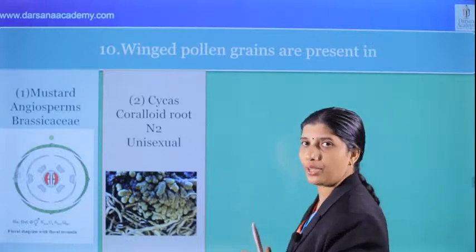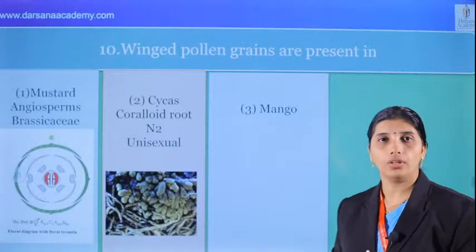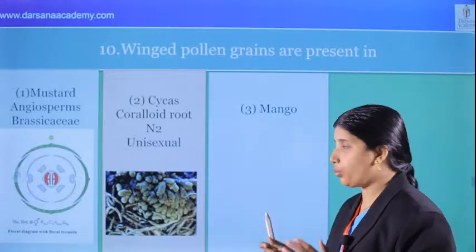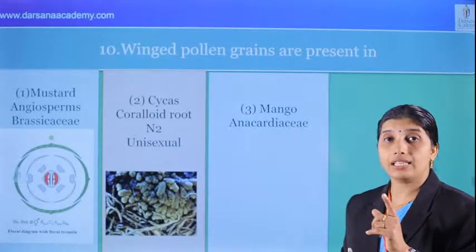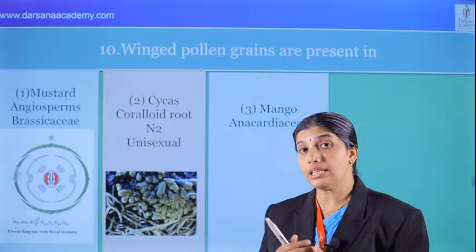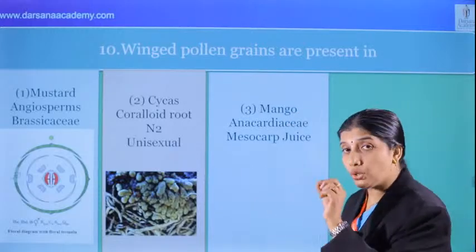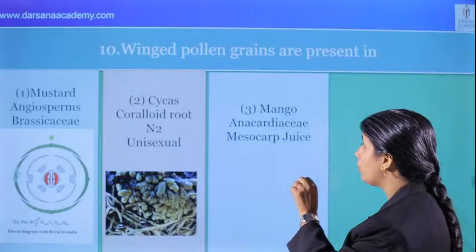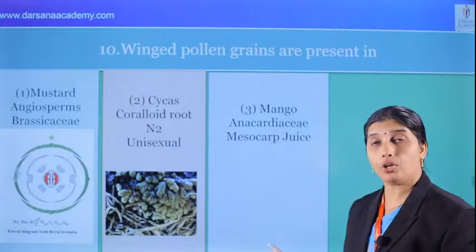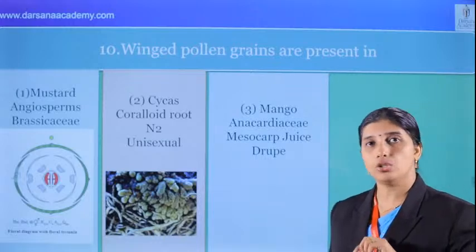Okay, and next we can see that another option is mango. And what about mango? We can see that it is Anacardiaceae, which is connected with the living world. Anacardiaceae, the order is Sapindales, very important. And the mesocarp of this mango is used to make juice, that is the edible portion, important. And then mango and coconut are drupes, important.